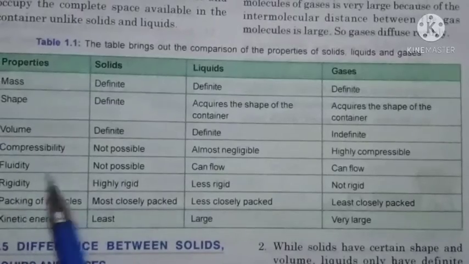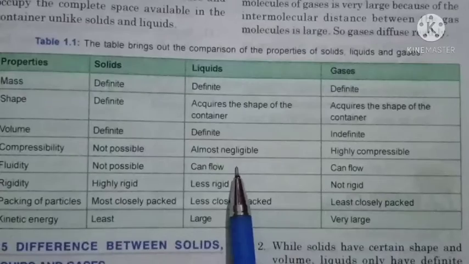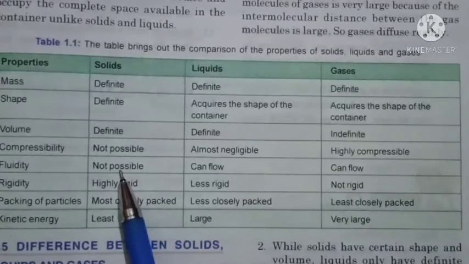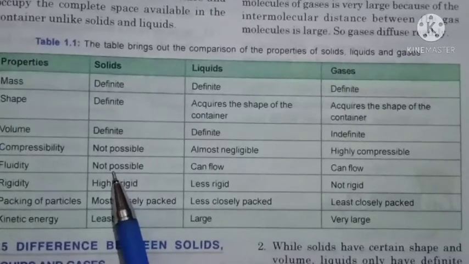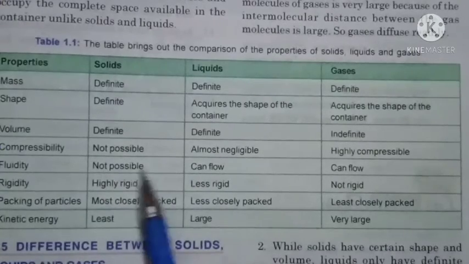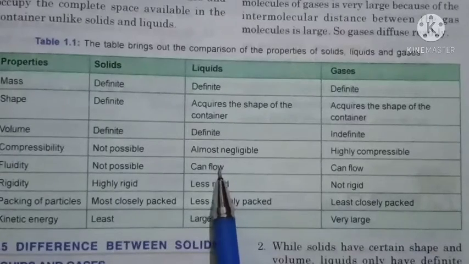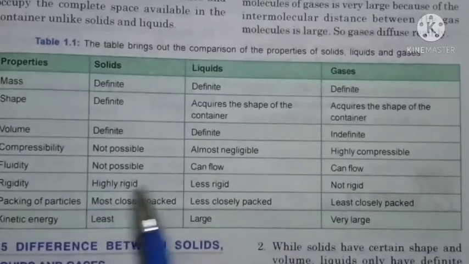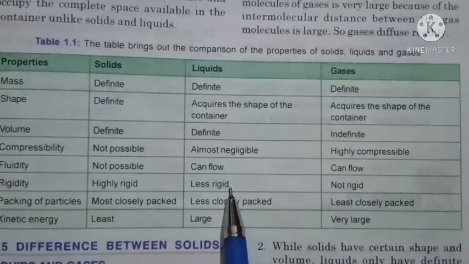Next, you can see fluidity. Yes, liquid can flow. They have a property to flow as compared to solid, because solid does not flow: the molecules in solid are closely packed and the force of attraction is very strong, and that's why there is no possibility in solid to flow. But in liquid the molecules are loosely packed because of a weak force of attraction, so they have a property to flow. Next, you can see rigidity. Due to a weak force of attraction, there is less rigidity, we can say, in liquid.